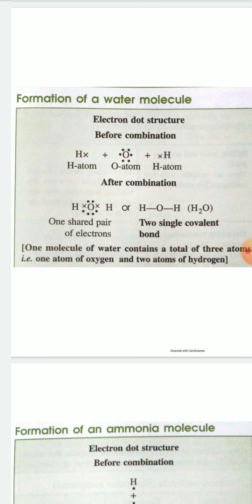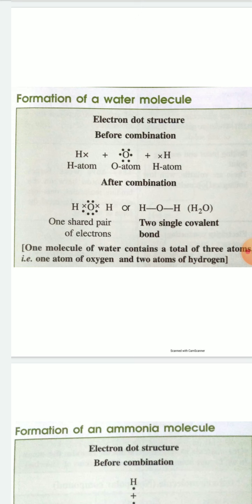And each oxygen atom has 6 valence electrons, so you have to give 6 dots around the oxygen atom. So before combination it is represented like this, and after combination, each hydrogen atom will share one electron, and oxygen atom will share two electrons with two hydrogen atoms. So there will be two electron pairs between oxygen and hydrogen. So two single bonds will form between oxygen and hydrogen, like this.